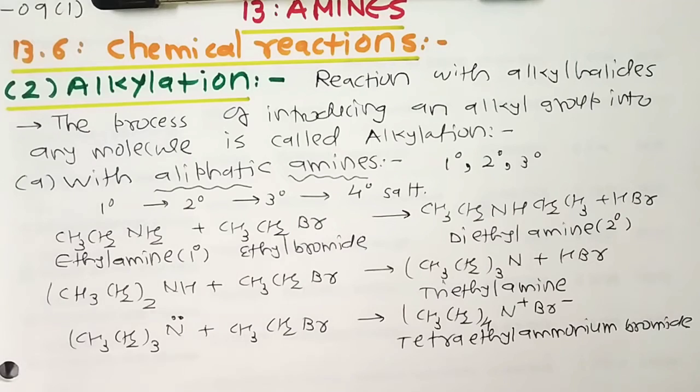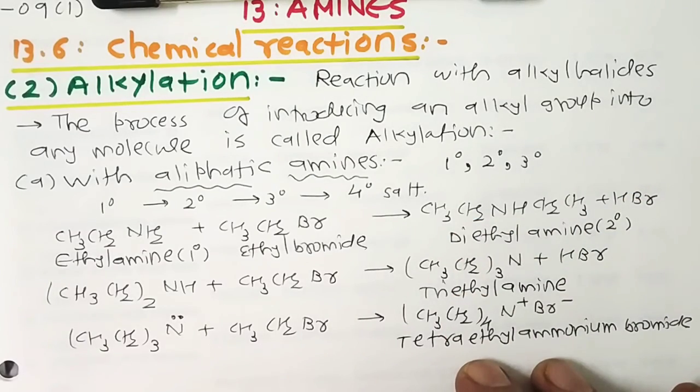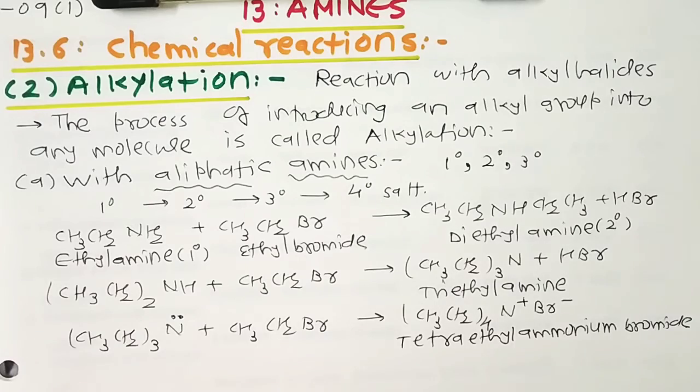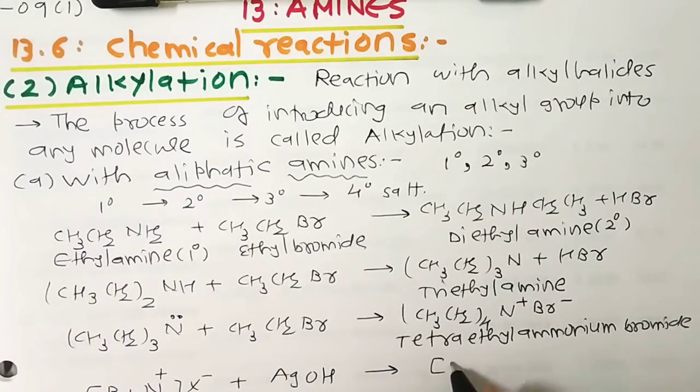So once again, when ethylamine is treated with an excess of ethyl bromide, it undergoes alkylation to produce a mixture of diethylamine, triethylamine, and tetraethylammonium bromide. For your knowledge, these quaternary ammonium halides, on treatment with moist silver hydroxide or methanolic KOH, are converted into their corresponding hydroxides.